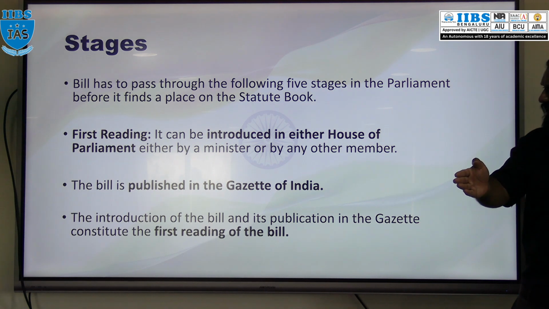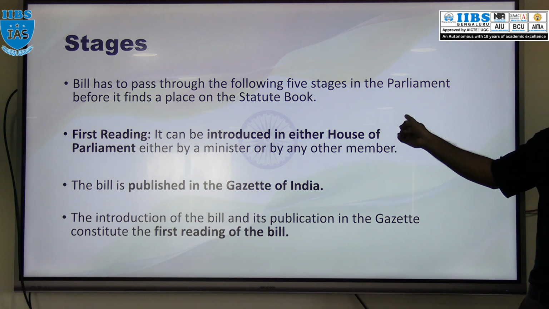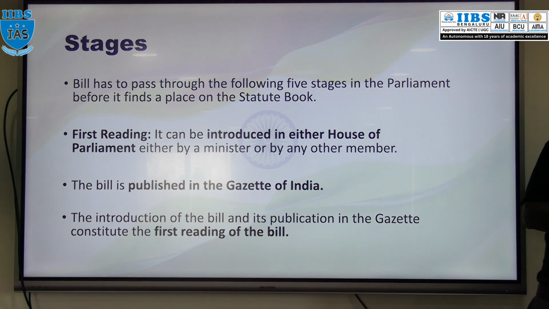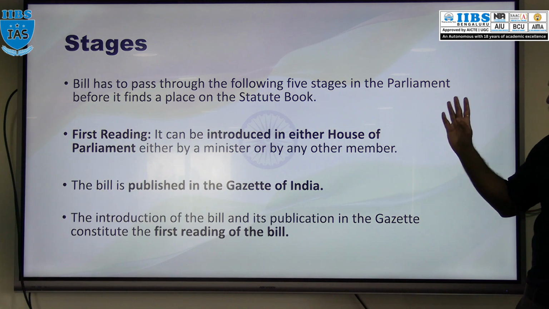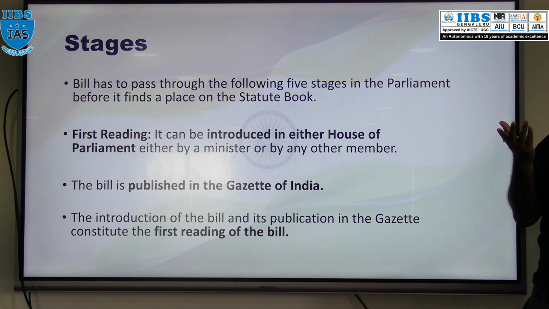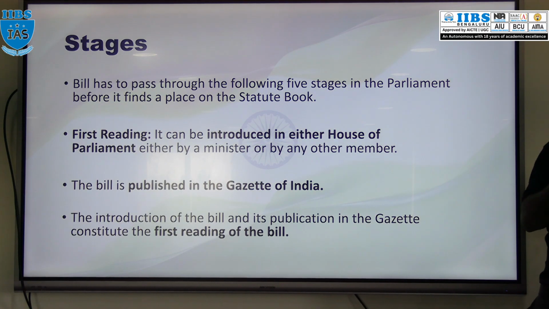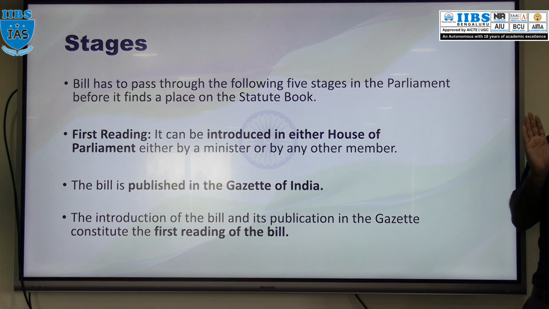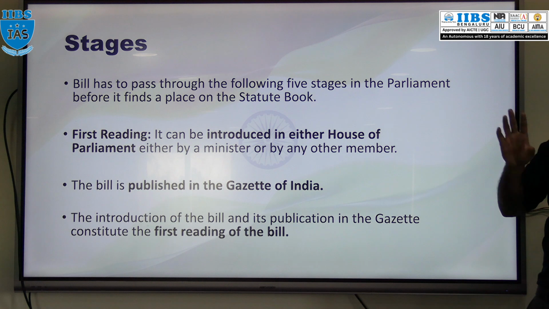Under this first reading, the bill will be introduced either in the Lok Sabha or Rajya Sabha, either house of the parliament. By whom? Either the minister or a private member. Minister can introduce in either Lok Sabha or Rajya Sabha, but a private member has to introduce the bill in the respective house only. A private Lok Sabha member cannot introduce the bill in Rajya Sabha. Got it? So that is there.